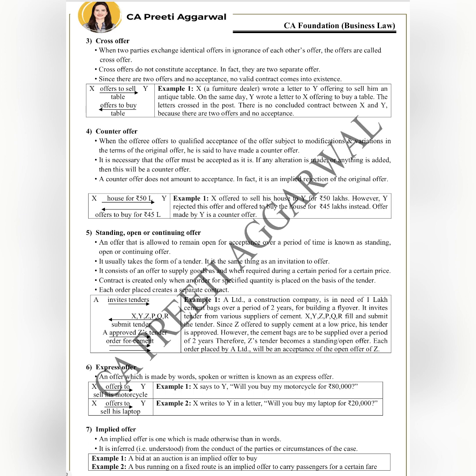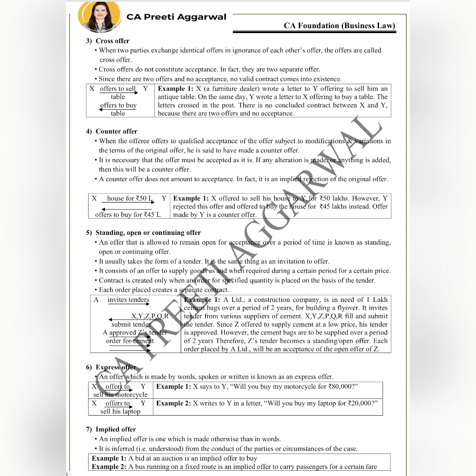So A placed an order for 1,000 bags, then 10,000 bags, then 50,000 bags. And in this manner, they completed 1 lakh cement bags over a period of 2 years. Now, this offer, which was open for acceptance over a period of 2 years, is known as standing open or continuing offer. Each order placed by A will be considered as acceptance of the open offer of Z. Each order will be considered as a separate contract.